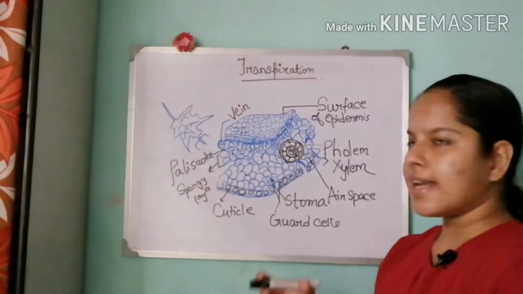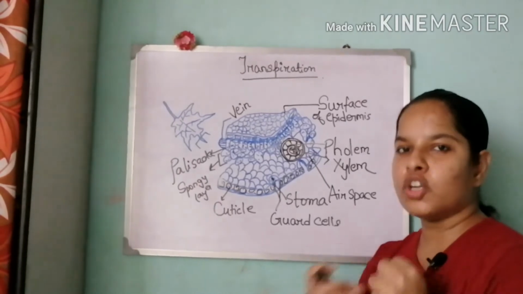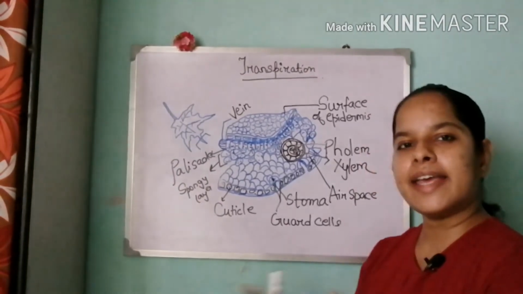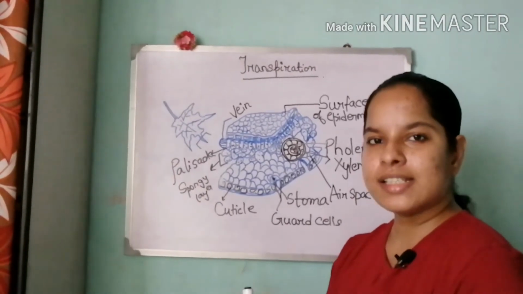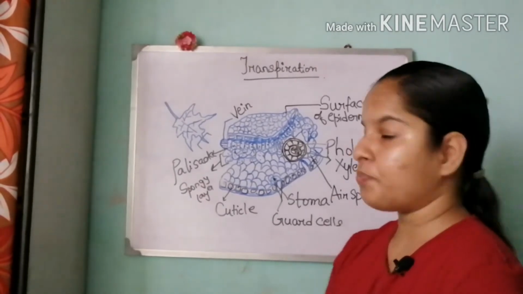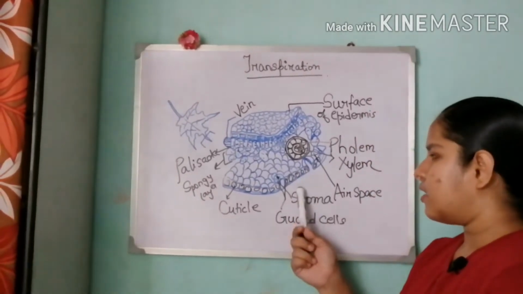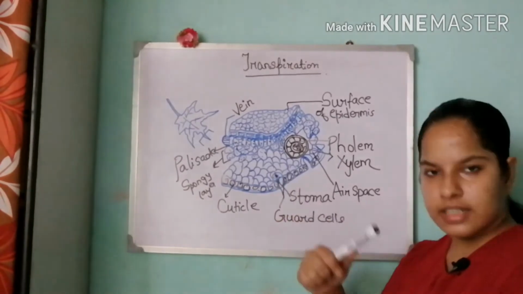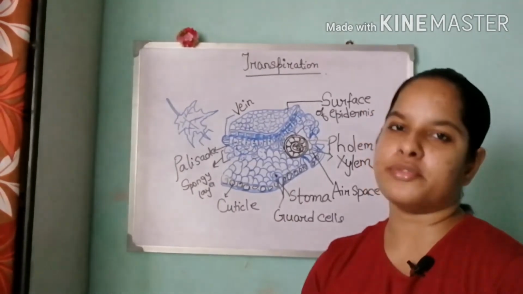Now we know that stomata play a very crucial role for the plant as they help in the exchange of gases as well as in transpiration. So the stoma which is present inside the leaf helps in the maximum rate of transpiration.